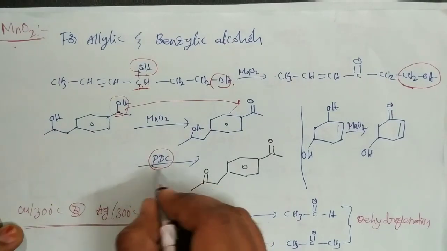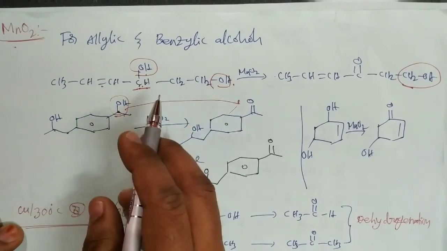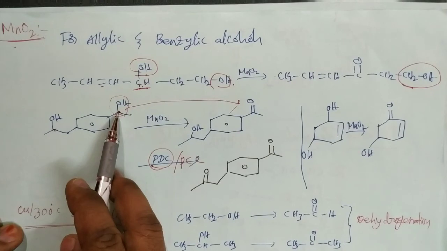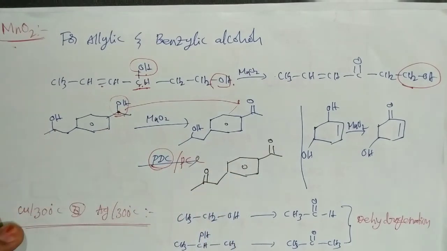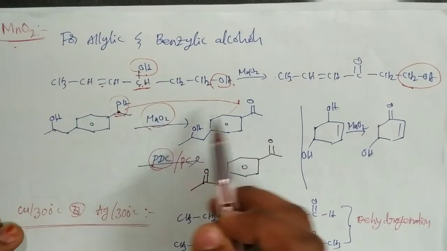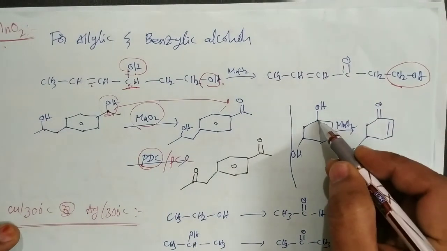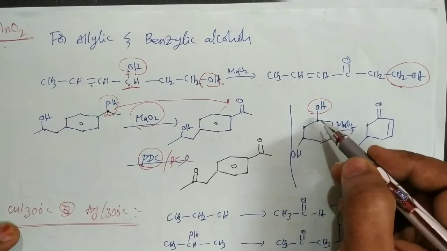But with PCC and PDC, any OH group, primary or secondary, can be affected. So here in this case, this one is also oxidized and this group is also oxidized to the ketone. But with MnO2, only allylic and benzylic alcohols are oxidized. Suppose in this example, this is the allylic carbon, so the OH attached to the allylic carbon is an allylic alcohol.